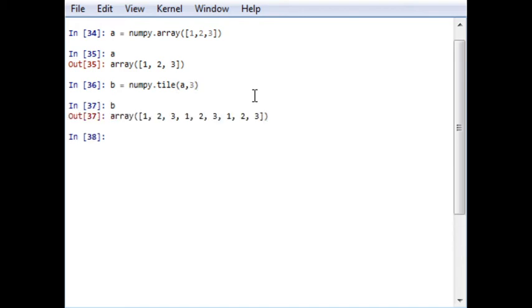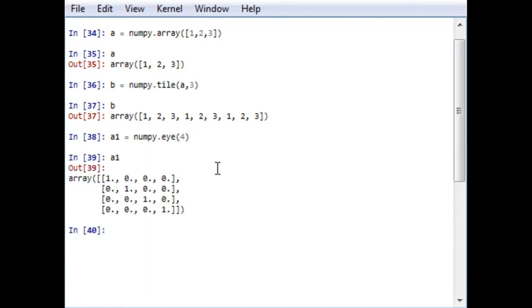That is the array. Okay, another example to do the same for a two-dimensional array is using an eye matrix. That is A1 is equal to numpy eye, that is 4. Okay, so A1 will be this.